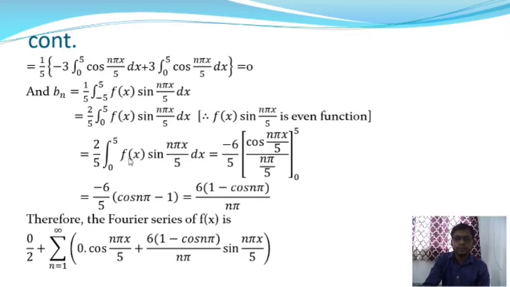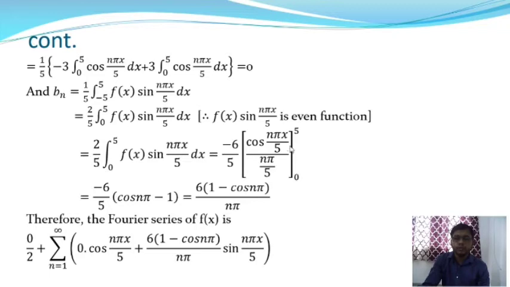So if we put f(x) equal to 3, then from this integration we will get the value minus 6 by 5, into, and the integration of sin x is equal to minus cos x. So cos(n pi x by 5) by n pi by 5, where n pi by 5 is a constant term. After integrating we will get this value: minus 6 by 5 into cos(n pi x by 5) by n pi by 5, where the upper limit is 5 and the lower limit is 0.